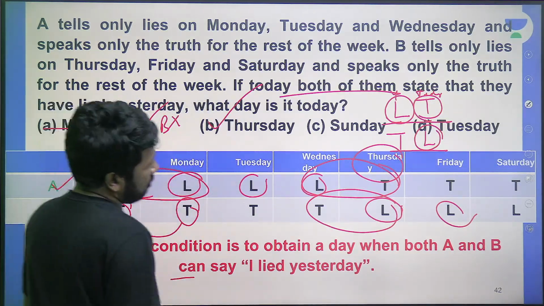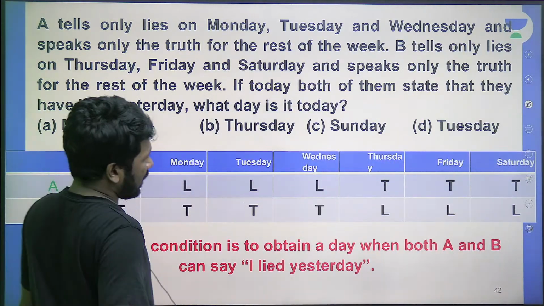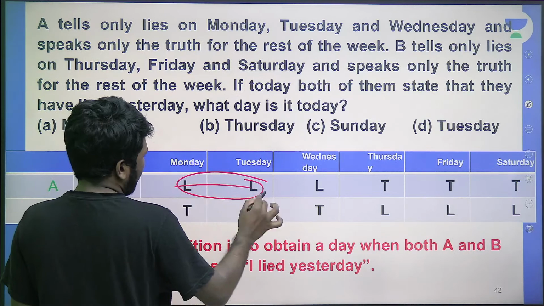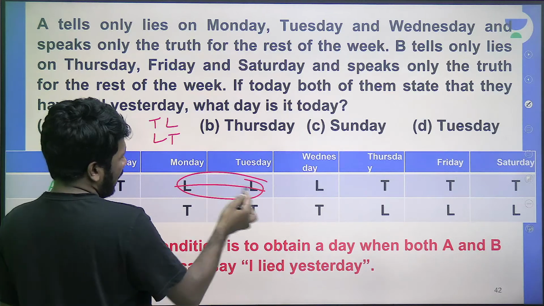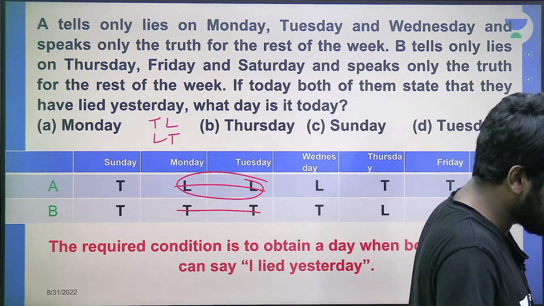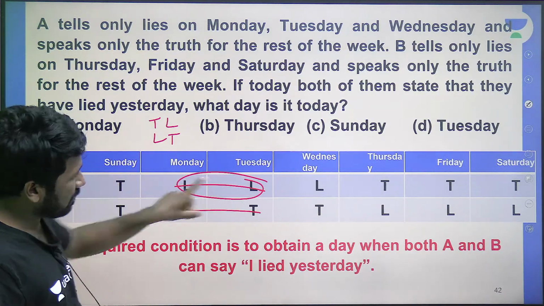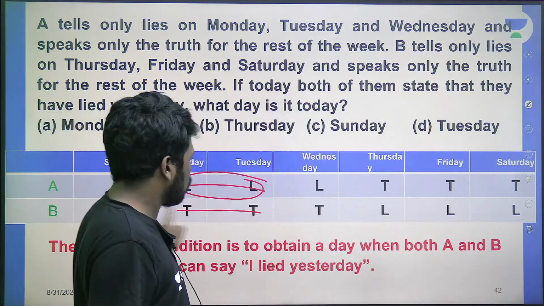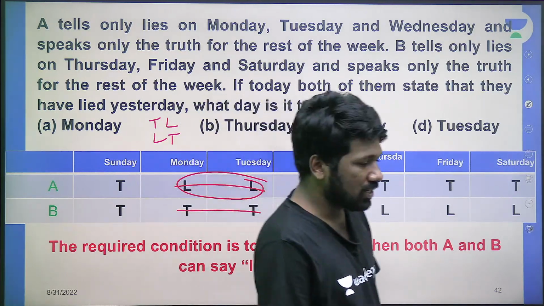Once you understand the logic completely, the table itself derives the answer. Why? What is the problem with Sunday? What is the problem with Tuesday? Lie-lie is not an acceptable pair. In the truth table, only TL and LT are acceptable; LL is not acceptable, TT is not acceptable. To say I lied yesterday, that is why Tuesday is not possible. Sunday, be careful. Before Sunday is Saturday. Saturday is there, so match it properly. Truth-truth is not acceptable. Truth-lie is okay. B is satisfying Sunday, but A is not satisfying Sunday. So that is why Sunday is not the answer.